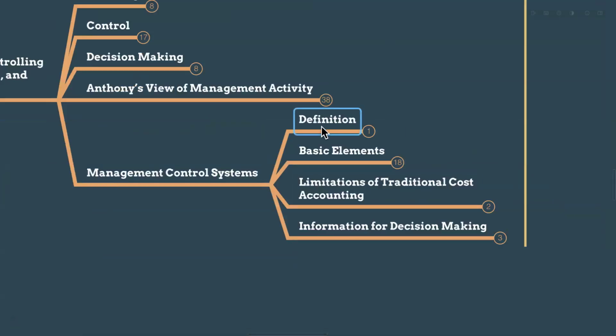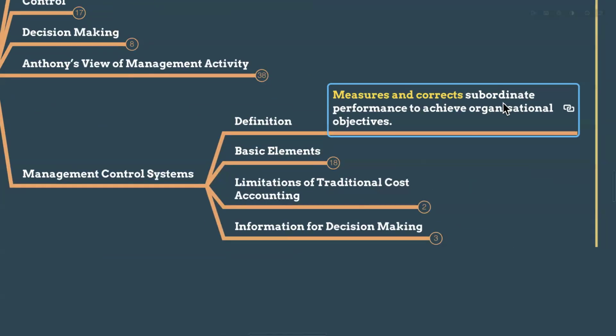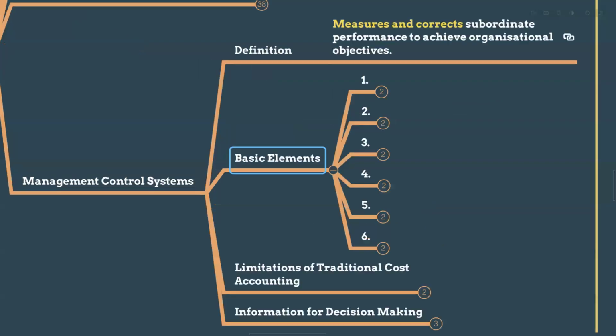So management control systems, my dears, the definition is: management measures and corrects the subordinate performance. Subordinate means employees, right? Performance to achieve organizational objectives, right? So there should be a control system. In that control system, we will track their performance. We will compare their actual results with the plans, and we will take some corrective action.